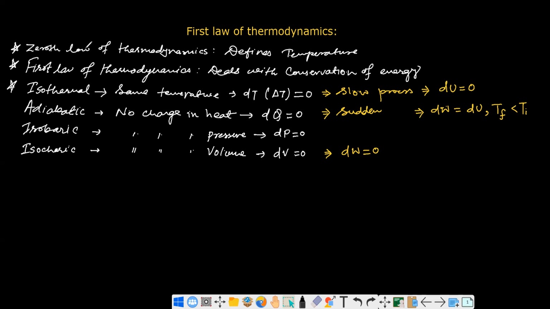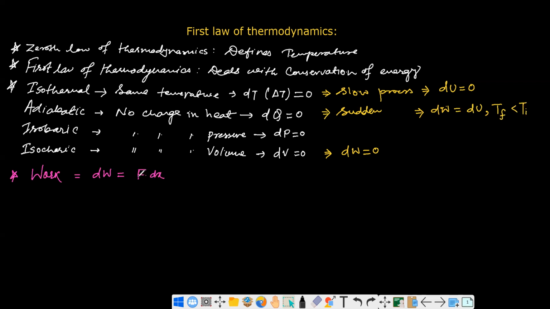Now let us talk about the work done by the gas in a system. Work can be calculated as the product of pressure and change in volume. Or sometimes we can write dW equals how much? Force times displacement.